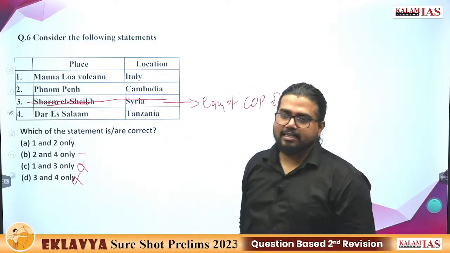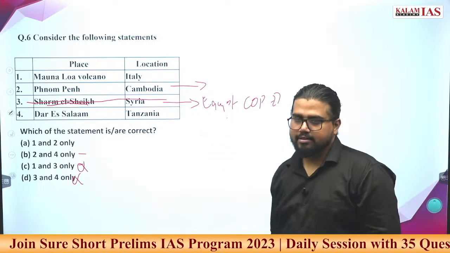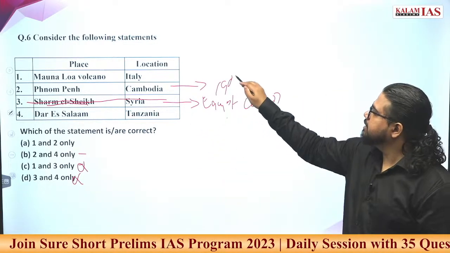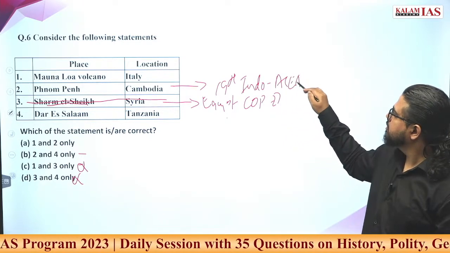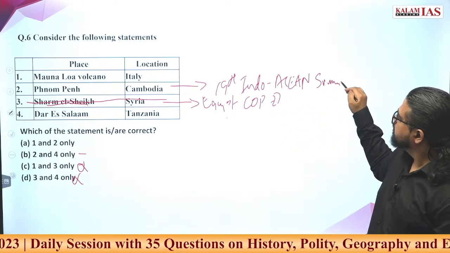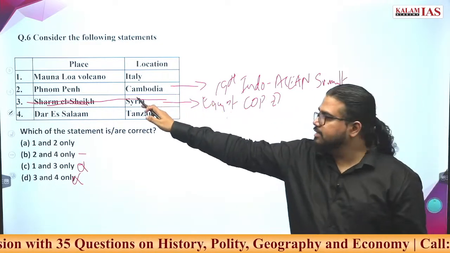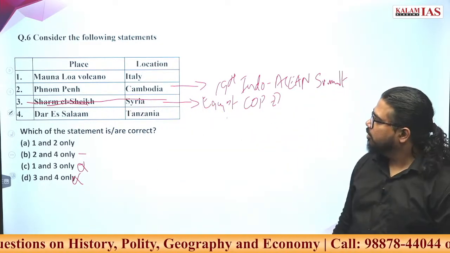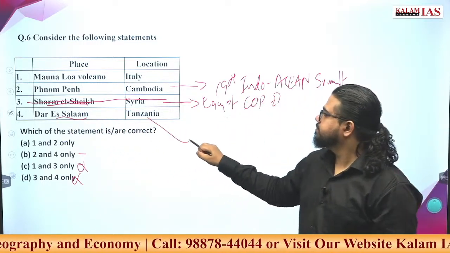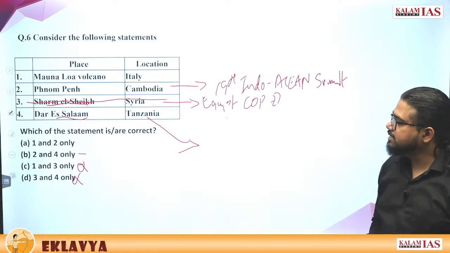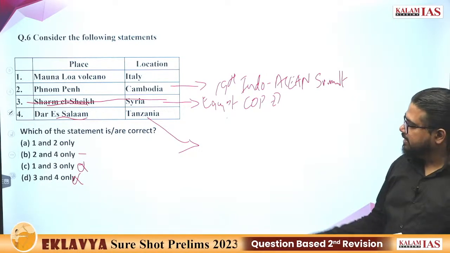Phnom Penh, that is in Cambodia. What happened here? The 19th ASEAN Summit, India-ASEAN Summit. Last year it happened in Cambodia. What is Dar es Salaam? Where is it? It is in Tanzania.